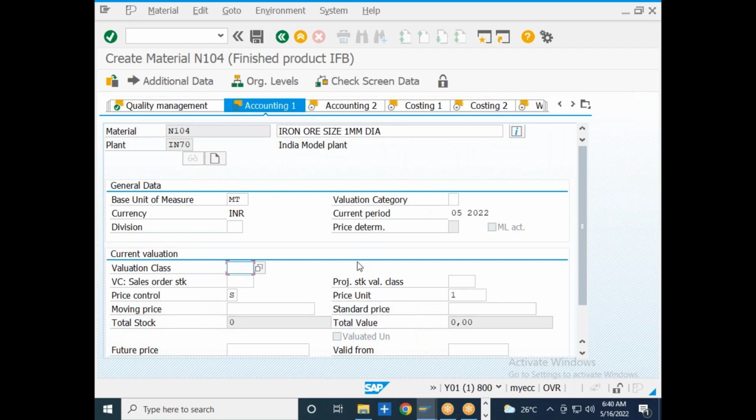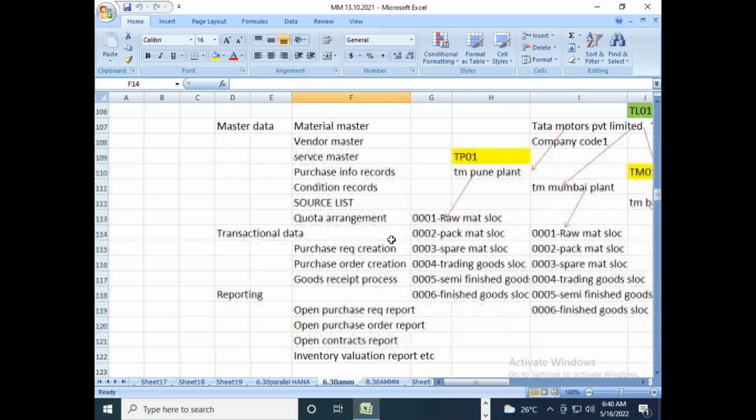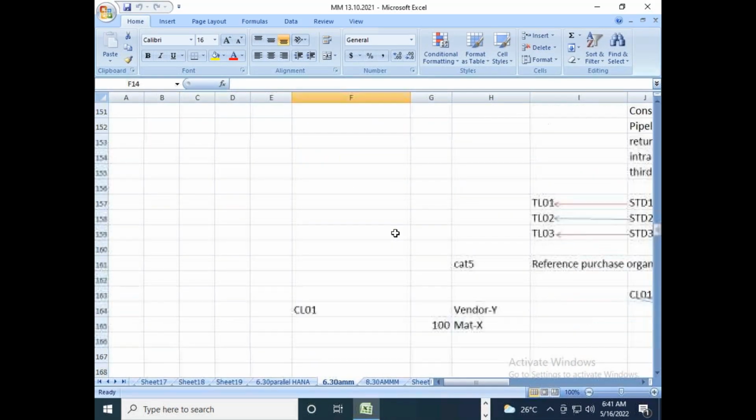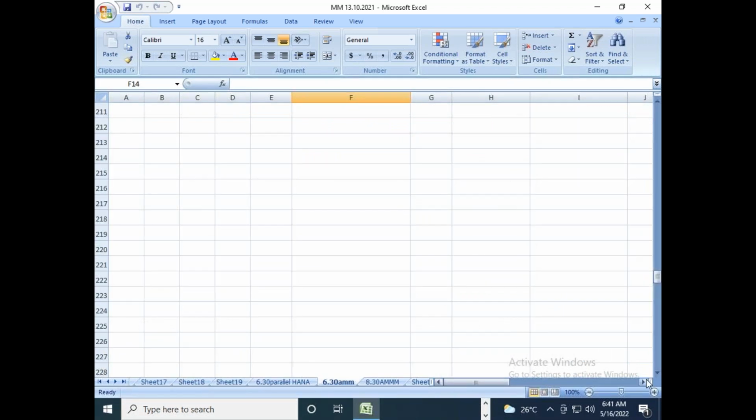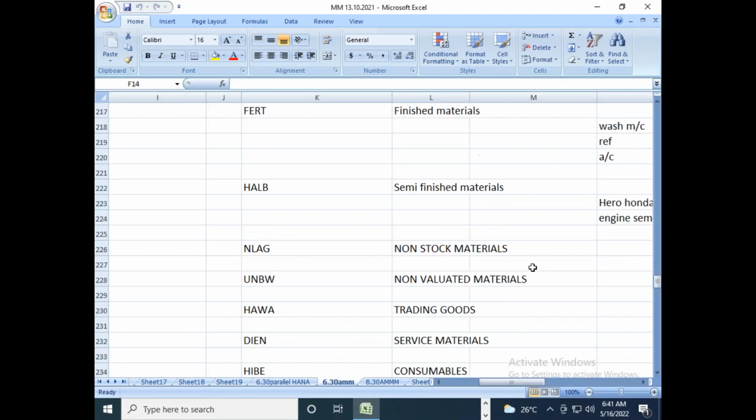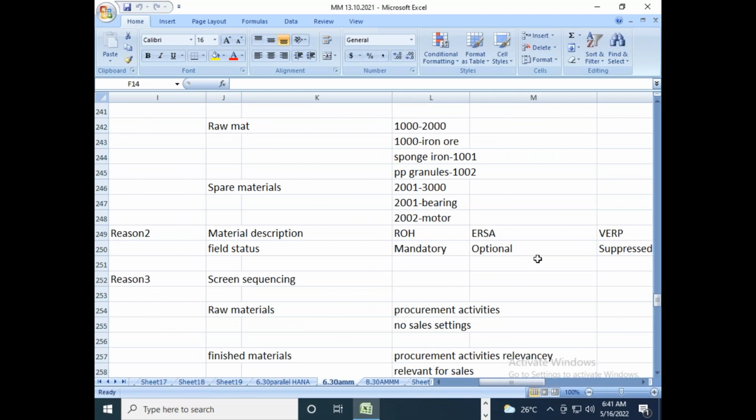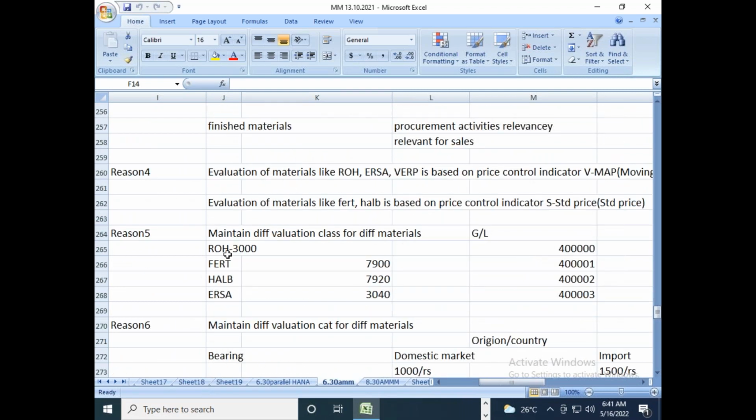Okay, what is valuation class? As we discussed earlier, valuation class is used to make financial postings in the finance module. For raw materials, I want to post to a separate GL account in finance. This is what we discussed, right? Different valuation classes for different materials. Why are we maintaining different valuation classes? We maintain different valuation classes to have financial postings happen separately at the finance side.